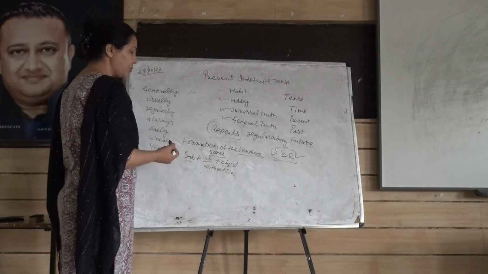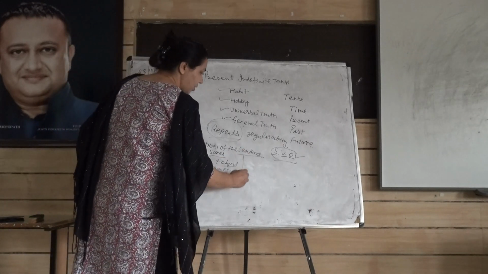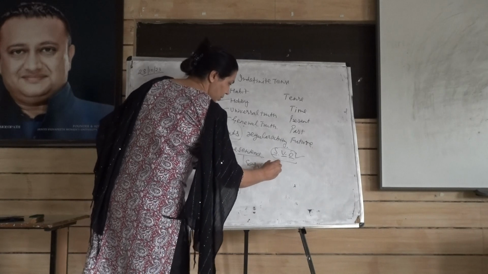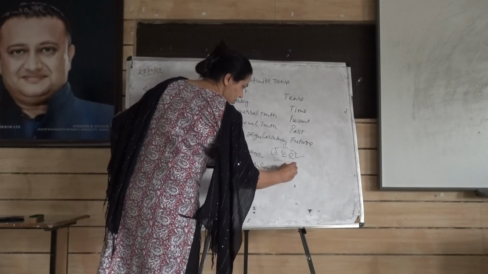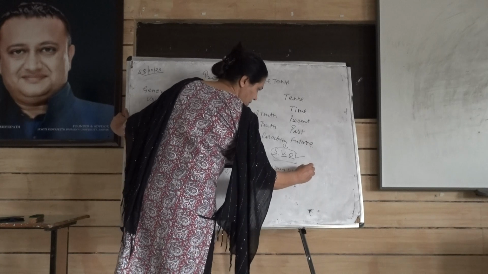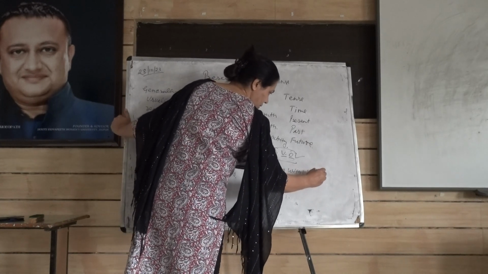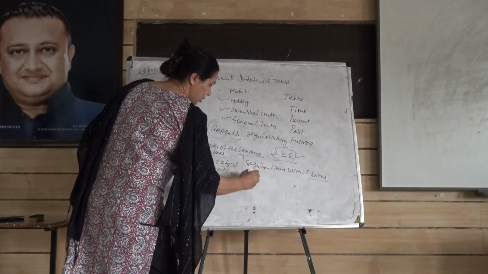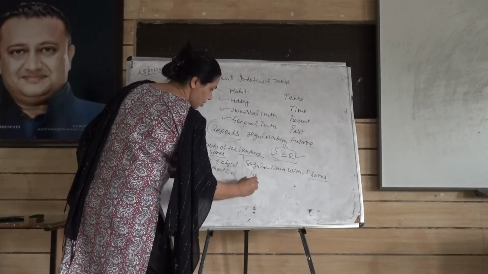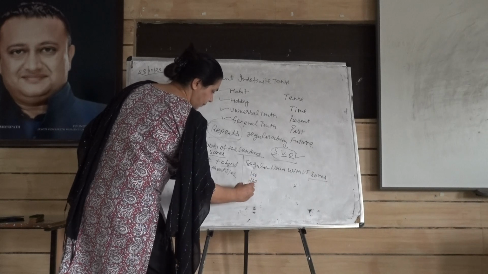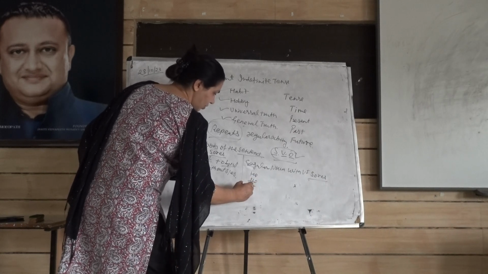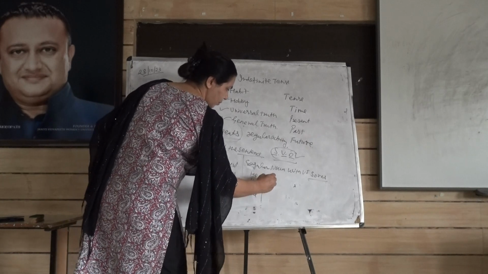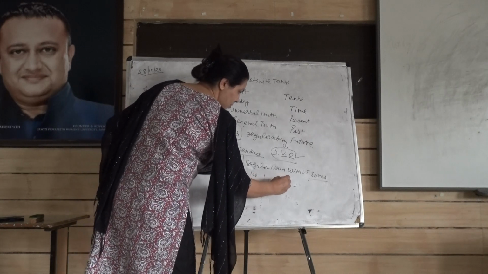Where are we going to use s or es? If there is a singular noun with the verb first form, you are going to use s or es. For example, he, she, it, any name, or any noun: you use V first plus S or ES.